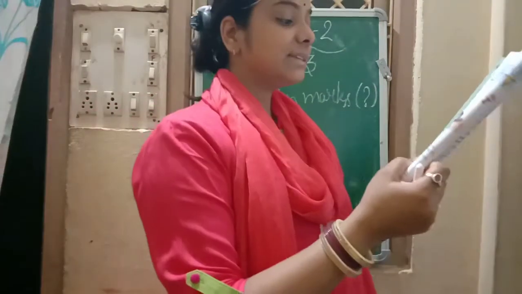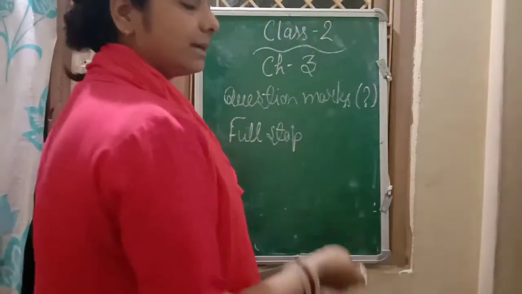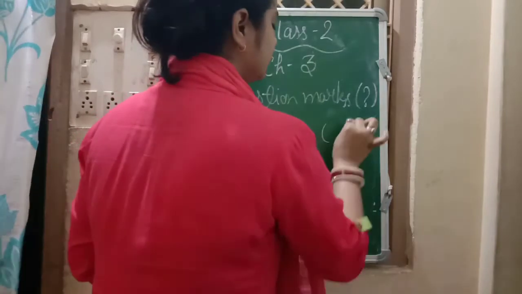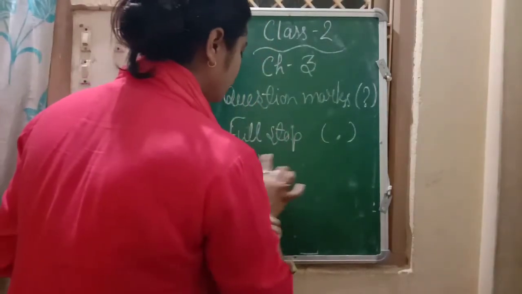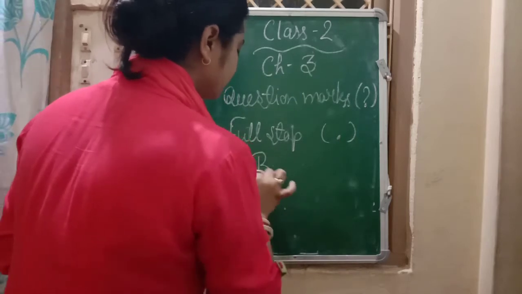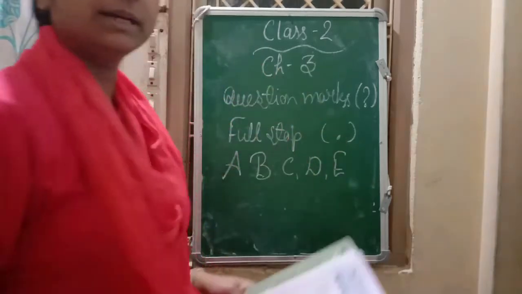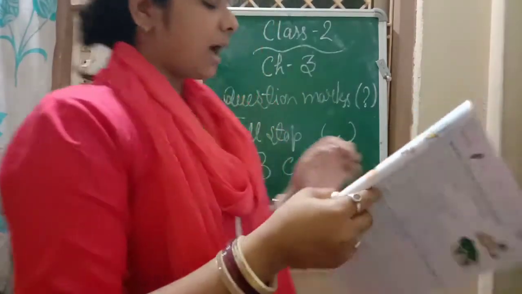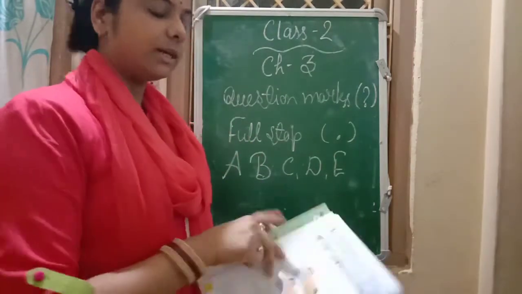Okay, now the sentences spoken by the boy say something. Such sentences end in a full stop, and these are capital letters, as we all know. Okay, so have you all understood it? We will repeat it again.